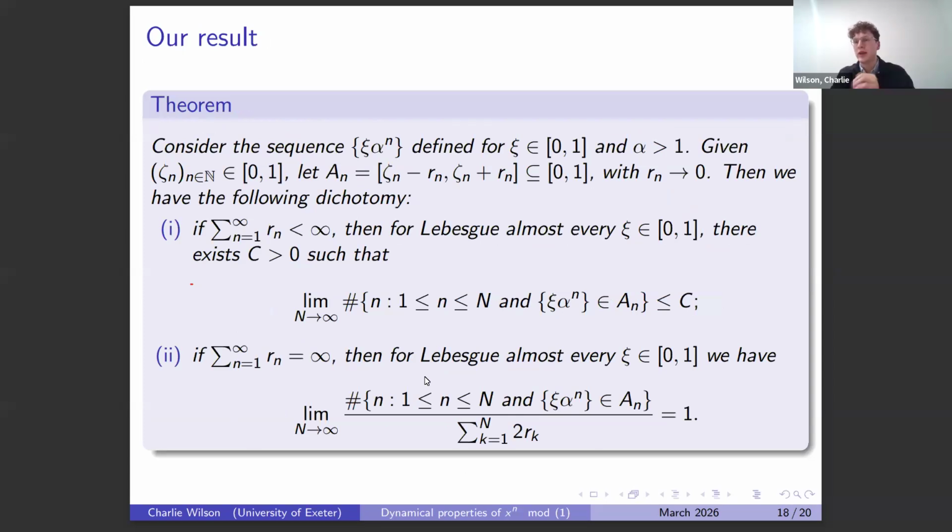Because by just adding up indicator functions, that's just the same as counting the number of times I return to these sets. Okay. So I think I still have a couple more minutes, but I won't go over.